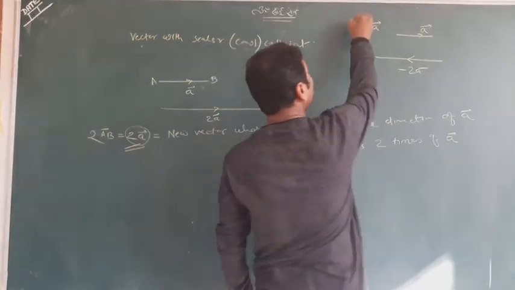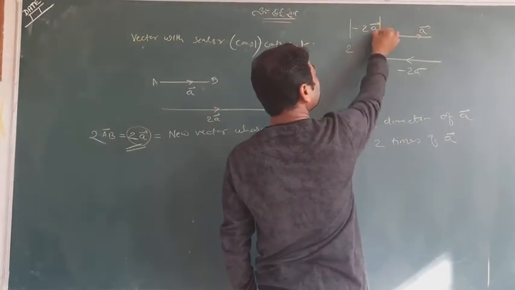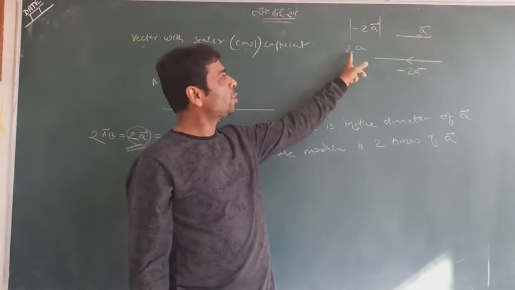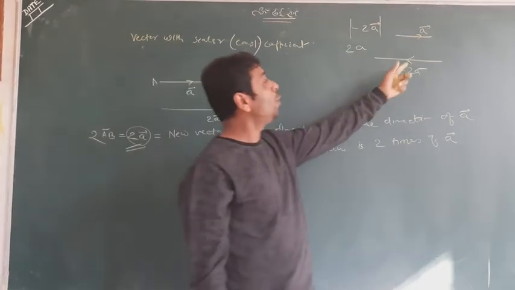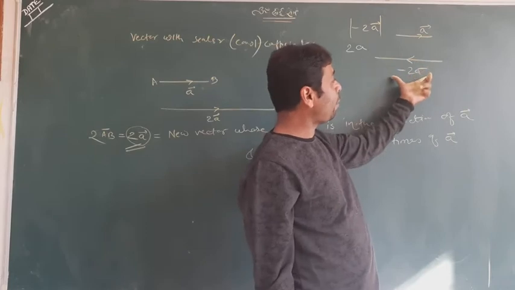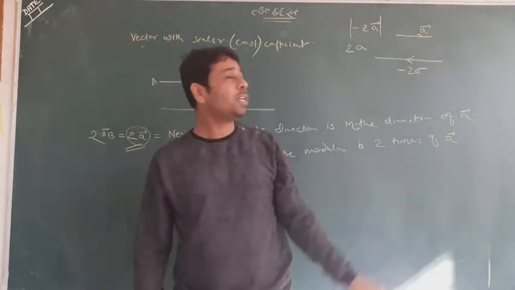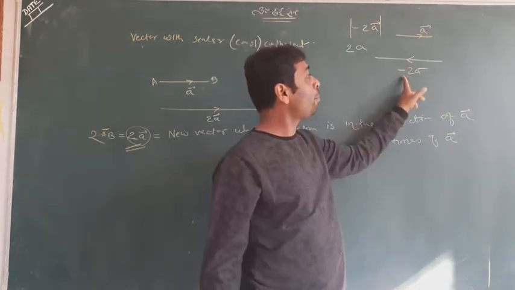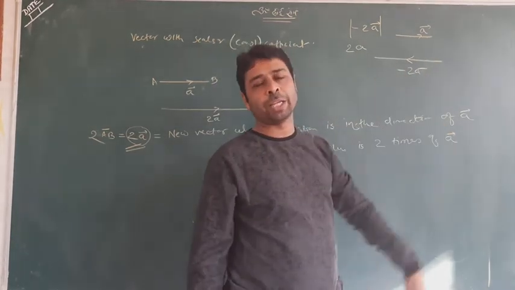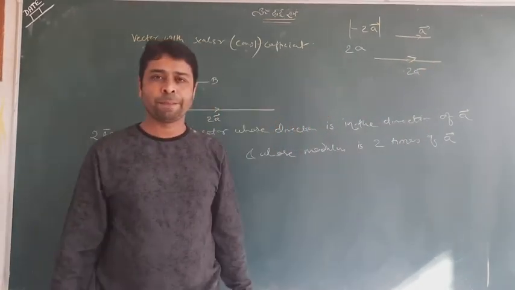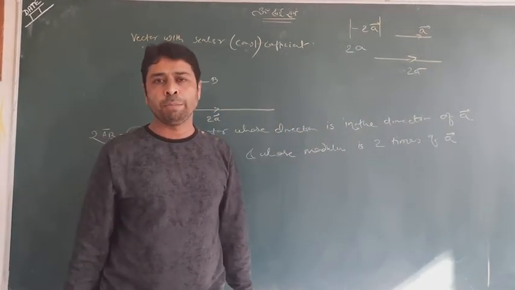When we talk about mod, it is positive, it is 2A. So I would say twice the mod of A. Can you see that this has a mod double of A, but the direction is changed? This is A and this is minus 2A. So remember this.